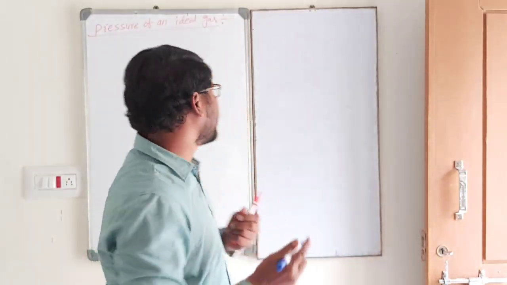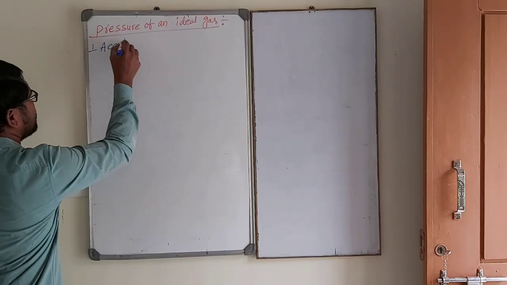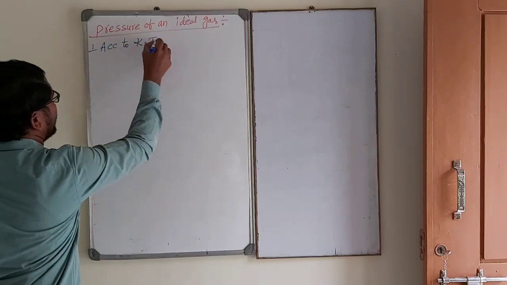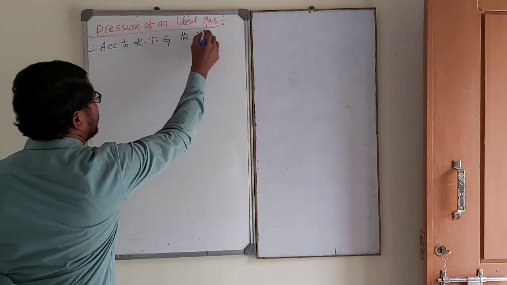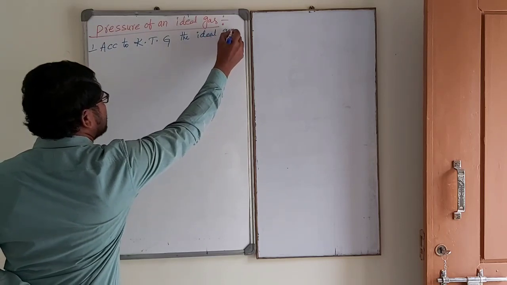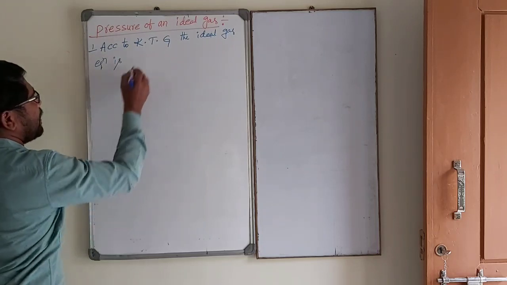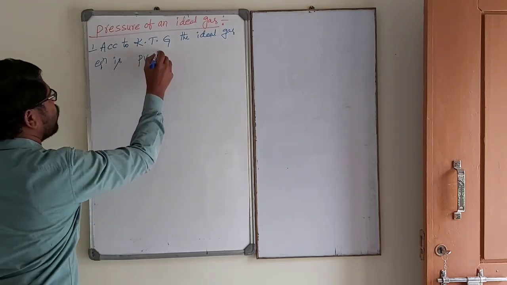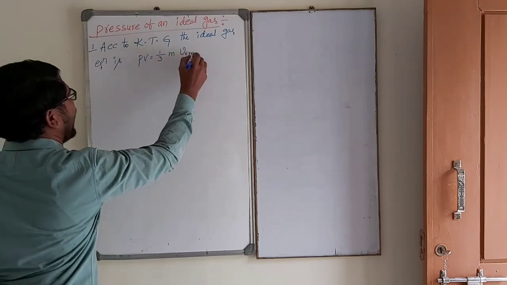Now according to kinetic theory of gases, the ideal gas equation is written as PV is equal to 1 by 3 m VRMS square.